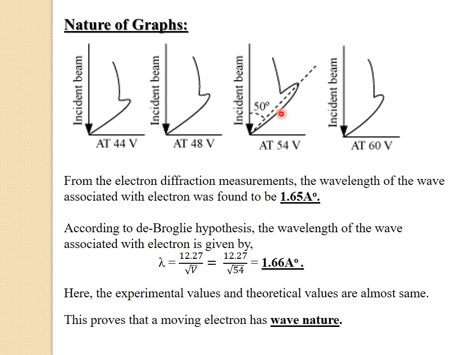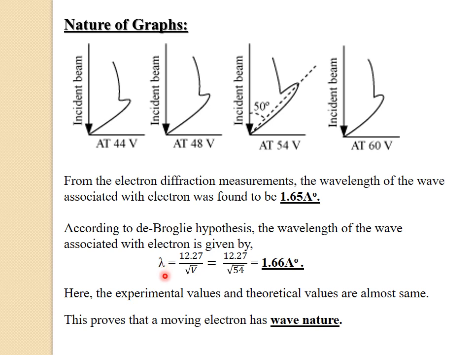From the electron diffraction measurements, the wavelength of the wave associated with the electron beam was found to be 1.65 angstrom. But according to the de Broglie hypothesis, the wavelength of the wave associated with the electron is given by the formula we already know.